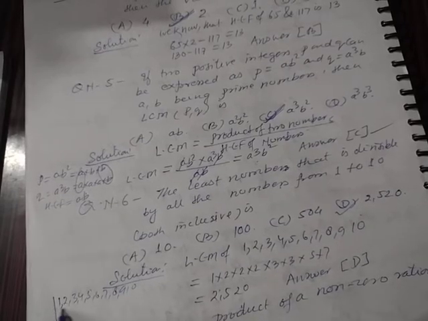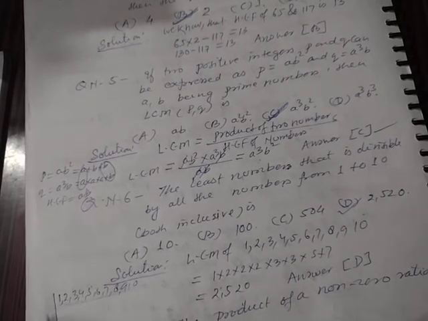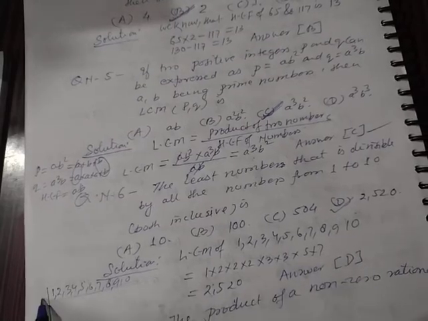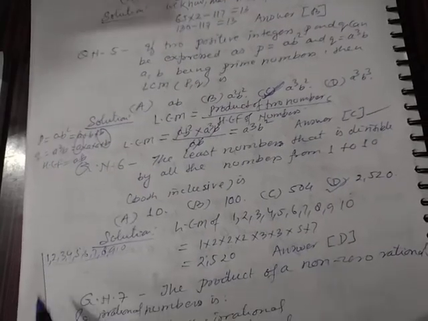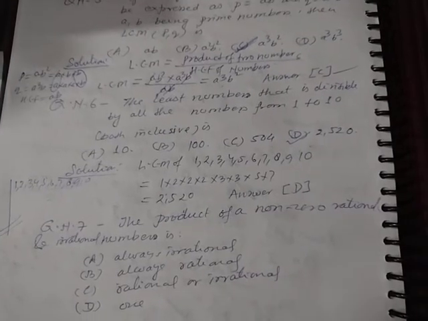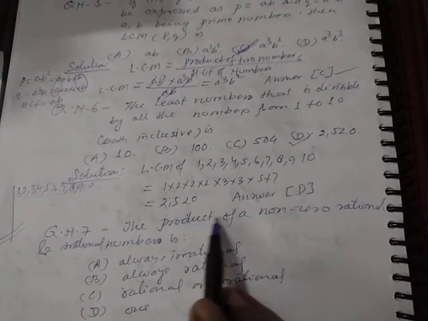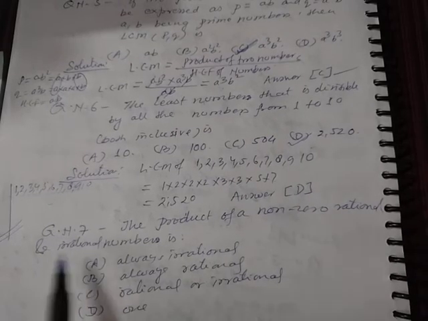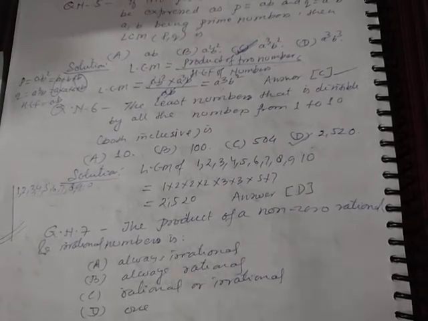Then after dividing you can get it. Okay, you can by this method. Okay, student. Now you see the product of a non-zero rational and irrational number is.